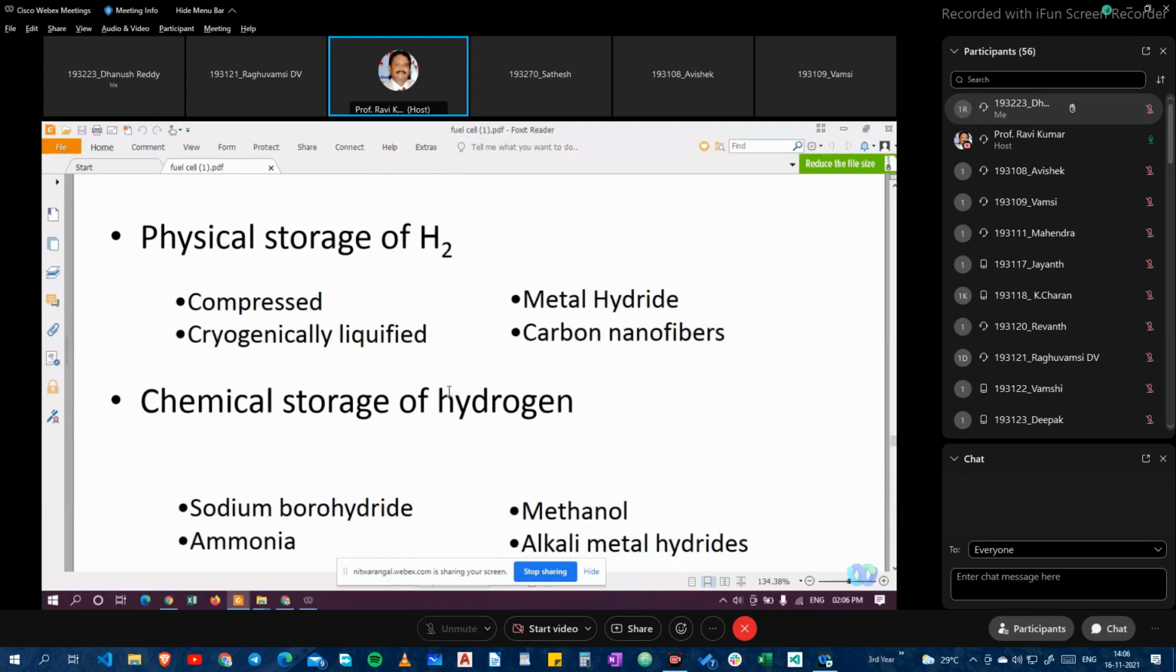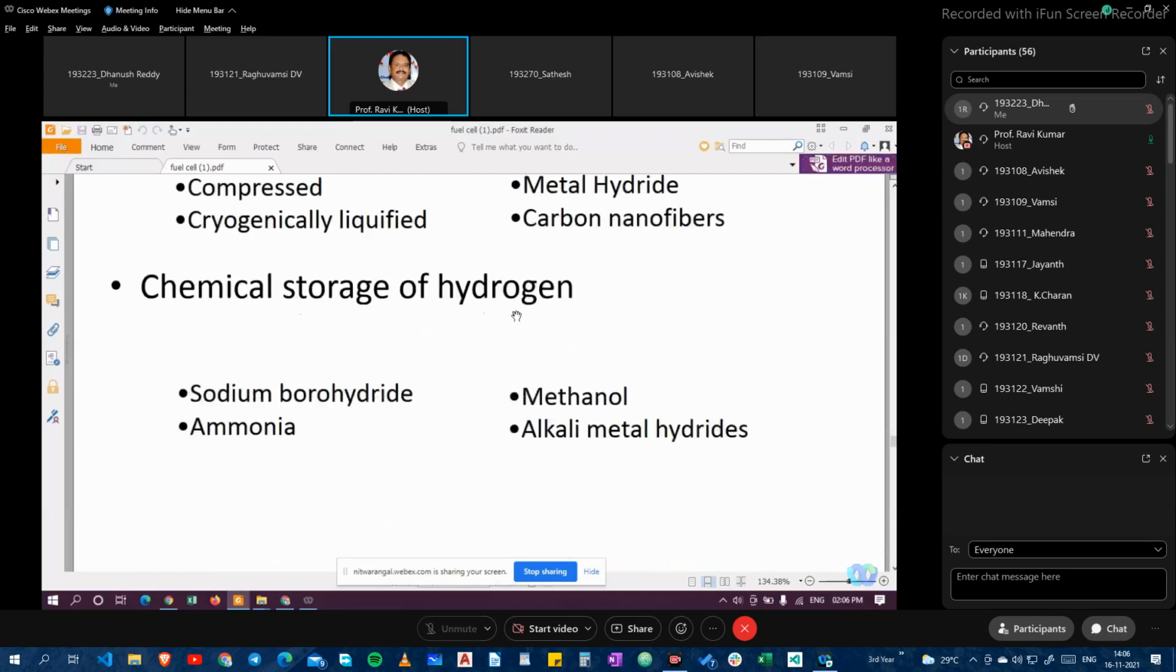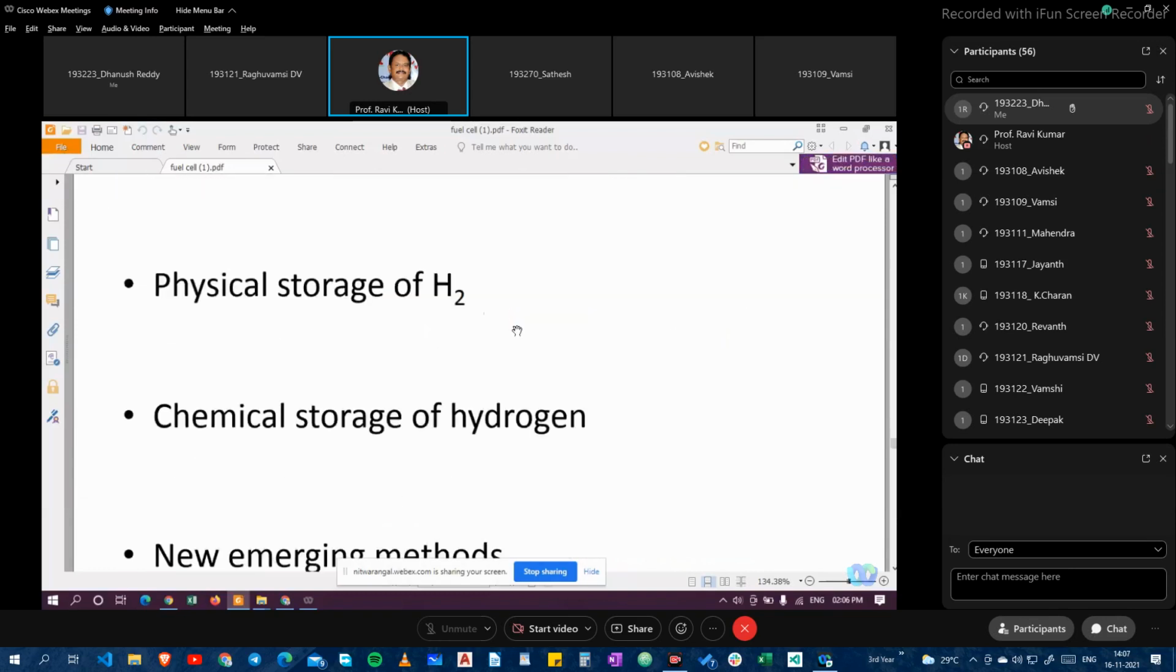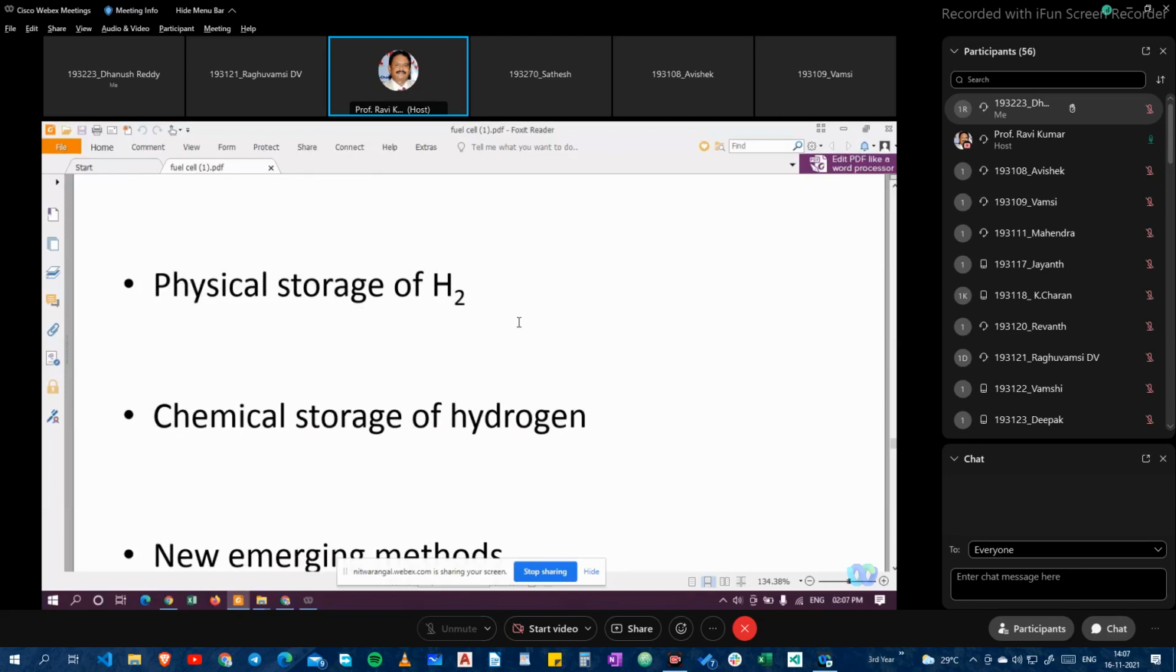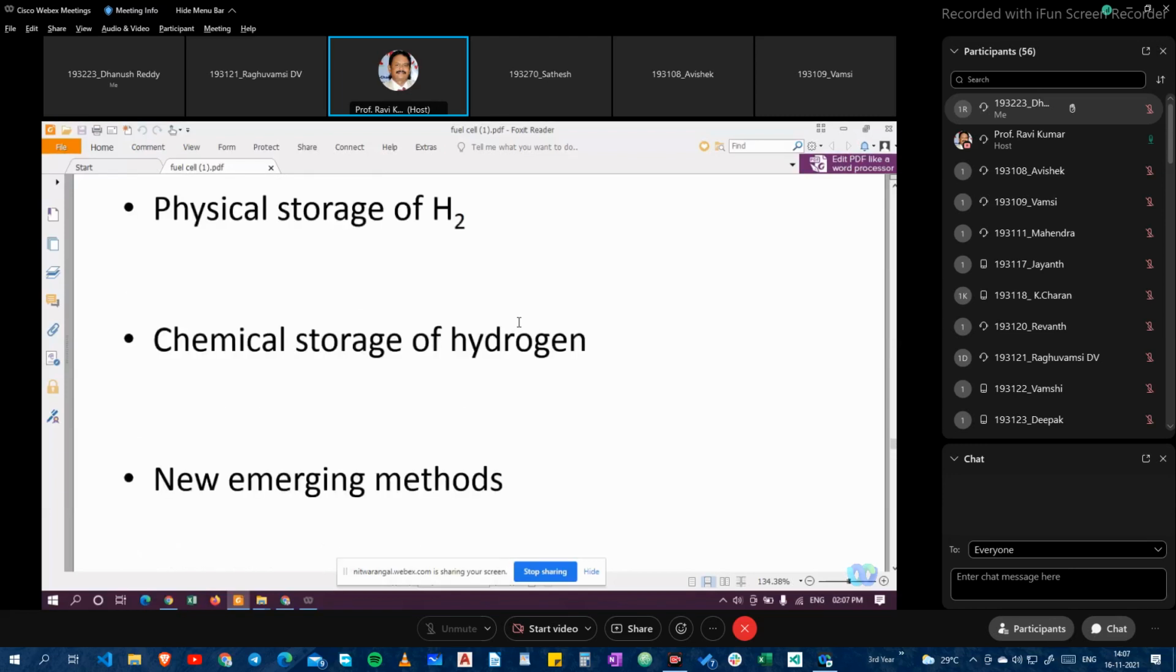And compressed, like LPG will be in compressed mode only. LPG, CNG, like hydrogen also you can have in compressed mode and store in a cylinder. And in metal hydride form you can store it, and cryogenically liquefied, and carbon nanofibers also can be stored. Chemical storage of hydrogen will be sodium borohydride, ammonia, methanol, alkaline metal hydrides. New emerging methods are also coming up, but basically at present available are physical storage and chemical storage, and research is going on for new systems.